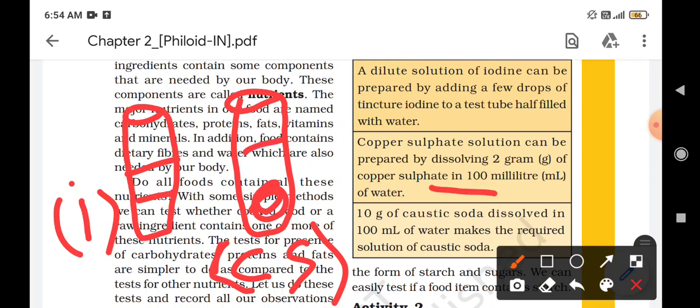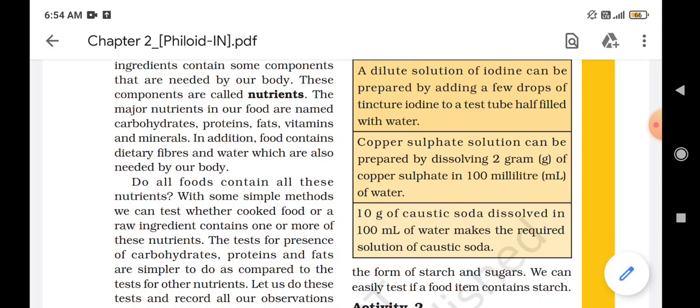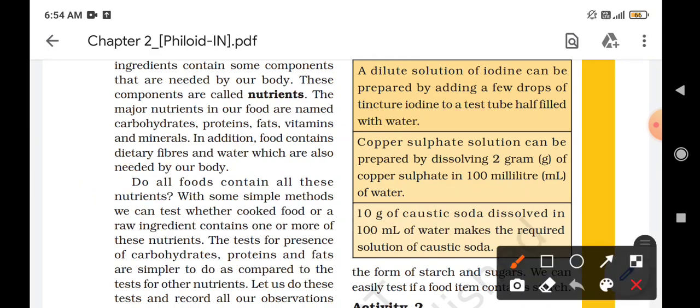The third one is for the caustic soda. We have to take 10 gram of caustic soda and put it in 100 ml of water, which is required for the caustic soda solution. So these are the three solutions we have to make to test for the presence of different nutrients in our food.